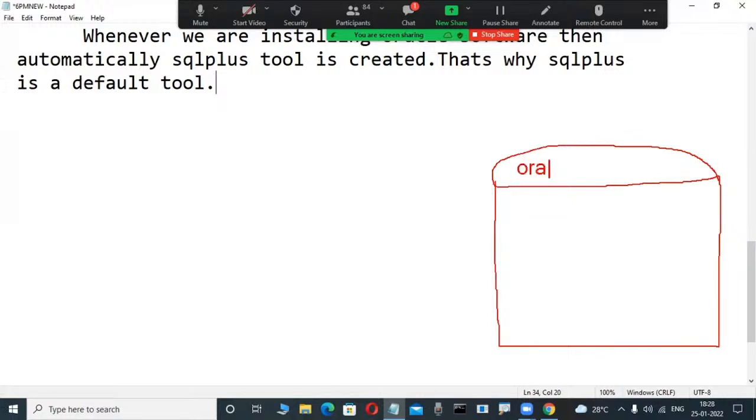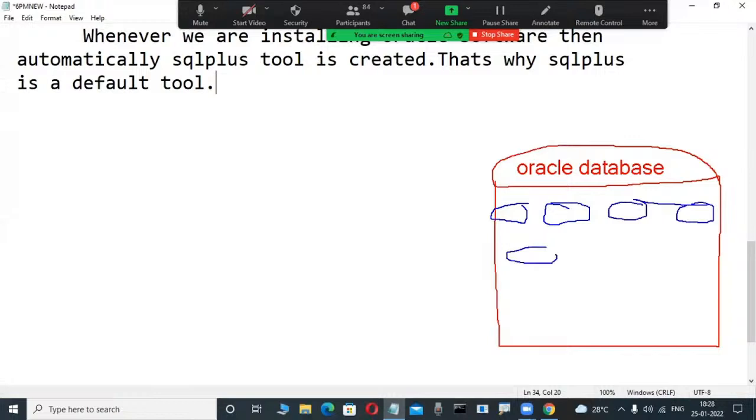This is the server, the Oracle database. Easily understandable. What does this Oracle database contain? So many database objects. Some tables are there. Those objects we are learning in our course only. Suppose a collection of tables, procedures, functions, triggers are there, like this. So many database objects are there.